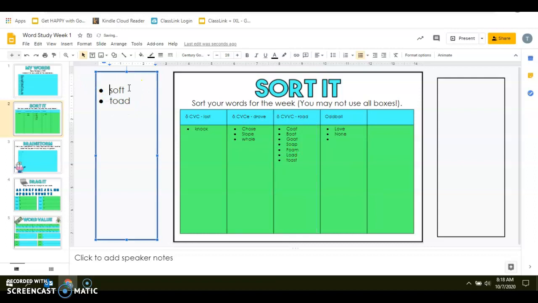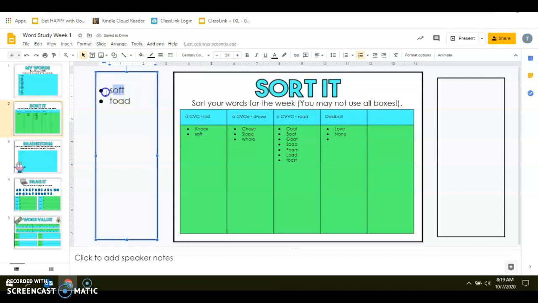All right. Next word is soft. S-O-F-T. With soft, do you hear that short O of ah or that long O of oh? We are dealing with that short O. Let's make sure it has a CVC pattern. S is a consonant, O is a vowel, and F is a consonant. Because of this, we are going to go ahead and put it in our first group.